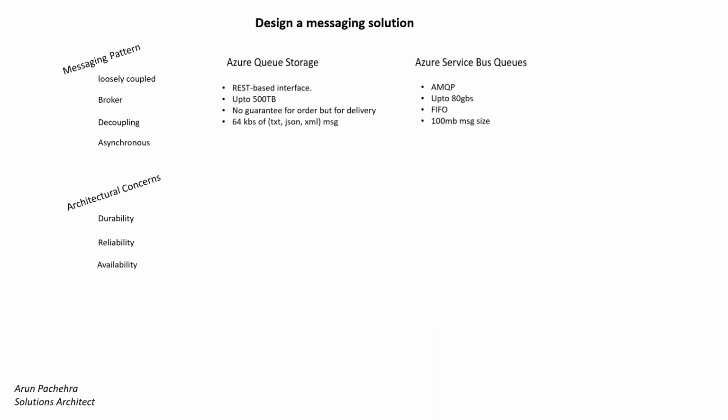With Azure Service Bus, we do not get large queues, but we do get support for large messages. We get up to 100 megabytes for the message size, but for the entire queue, it's 80 gigs. And 100 MB is when we are using the premium tier.